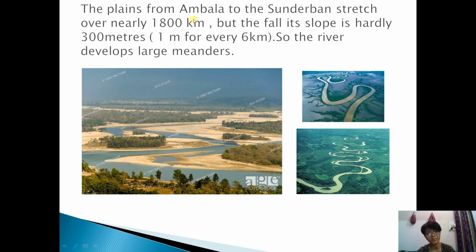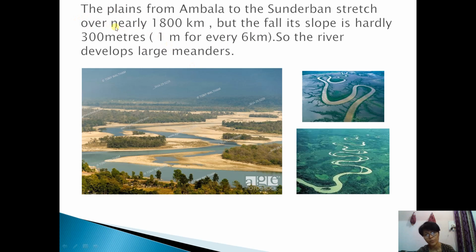So from the plain of Ambala to the Sundarban, up till the Bangladesh area, you can say it stretches over nearly 1800 kilometers. Actually, this part of the Sundarban Delta lies in West Bengal, and up till there it is 1800 kilometers. But the fall, its slope, is hardly 300 meters. That means 1 meter for every 6 kilometers. After every 6 kilometers, there is a fall of 1 meter.